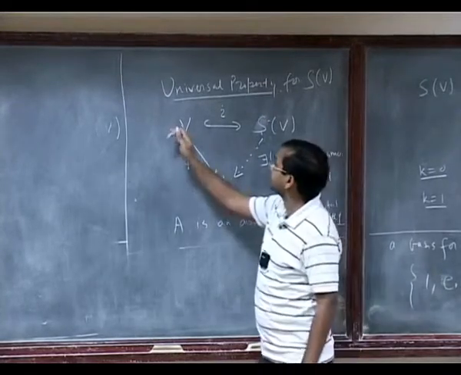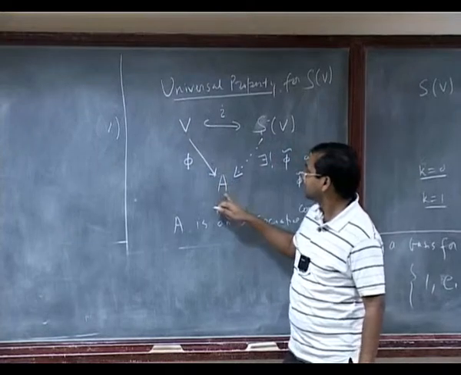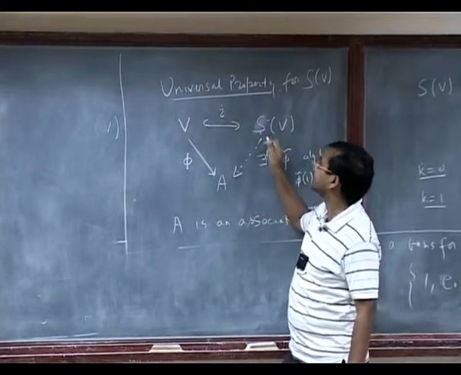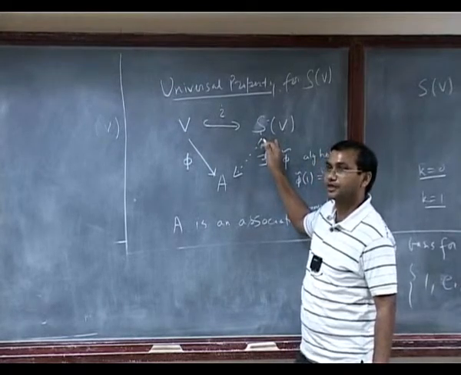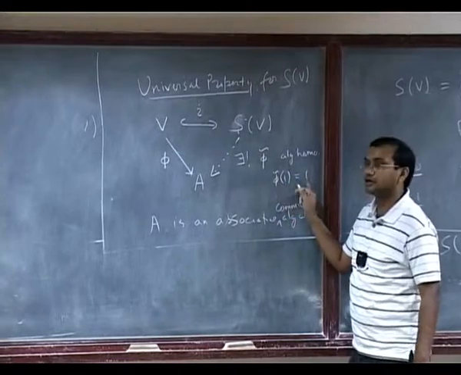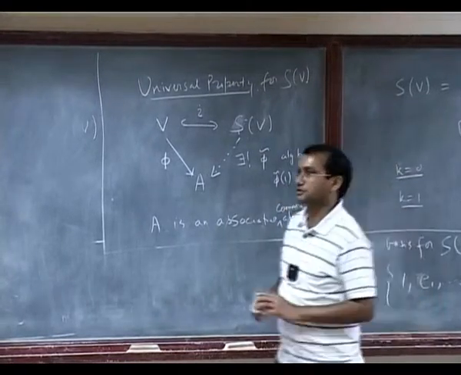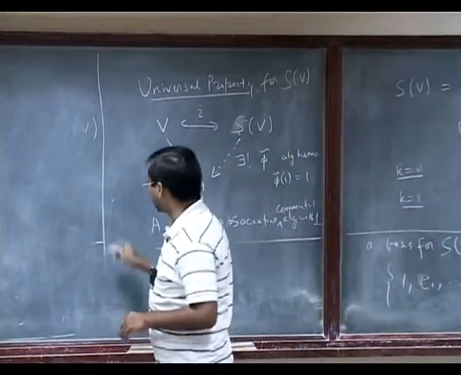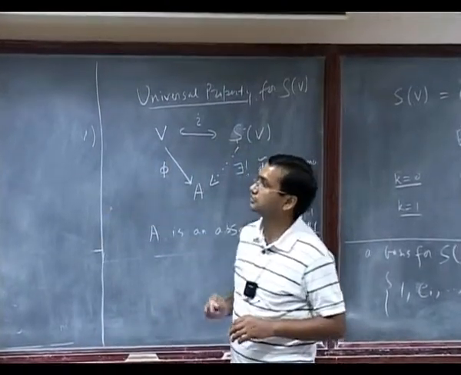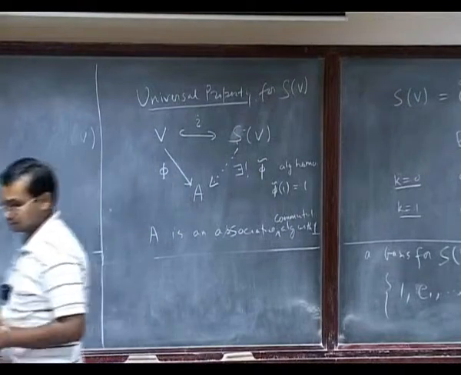So whenever I have a linear map from V to a commutative associative algebra, I can always lift that map to the symmetric algebra as an algebra homomorphism. So this will be obviously an algebra homomorphism taking identity to identity. Okay. So I want to write down the universal property for this universal enveloping algebra.